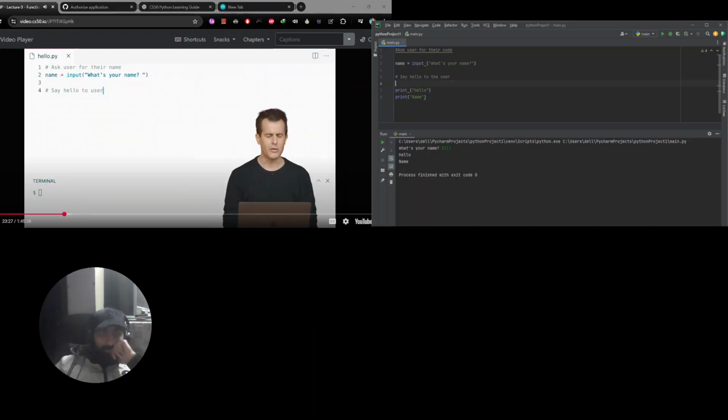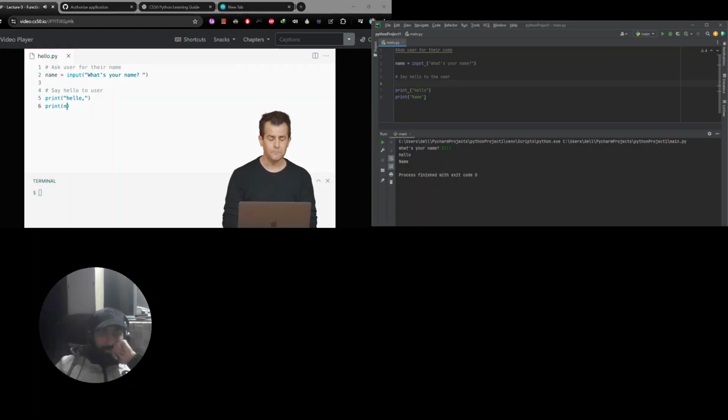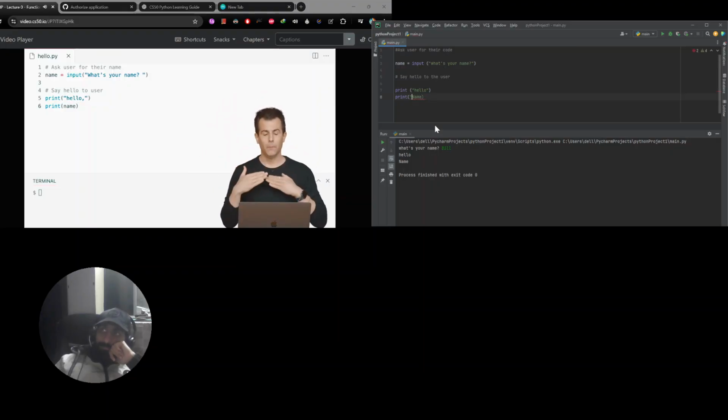Okay, how do I say hello to the user? Well, I know I can use print to say things on the screen. Let me say hello, comma. And let me now print the person's name. So again, pseudocode is a nice way of structuring your to-do list, especially if you have no idea how to write the code, because it breaks a bigger program down into small, bite-sized tasks.